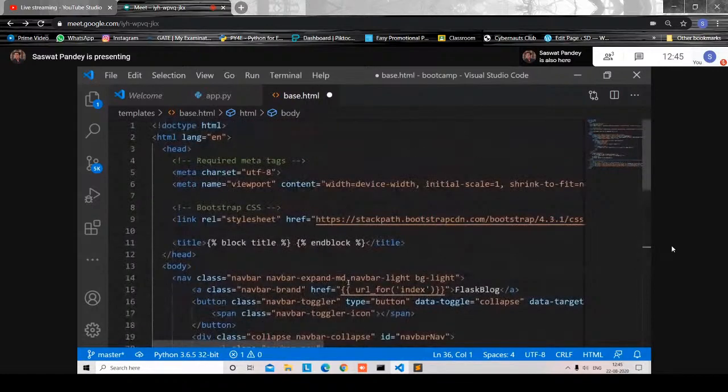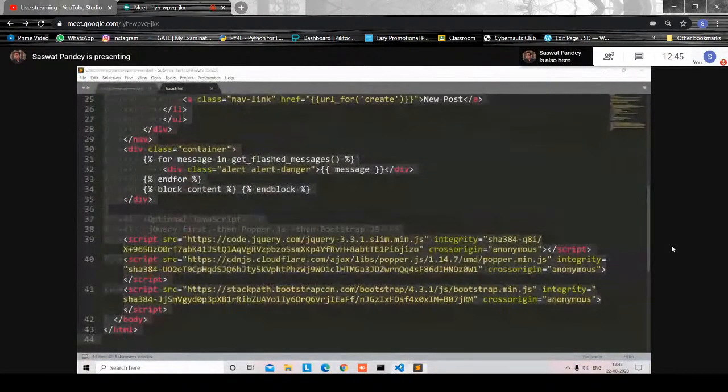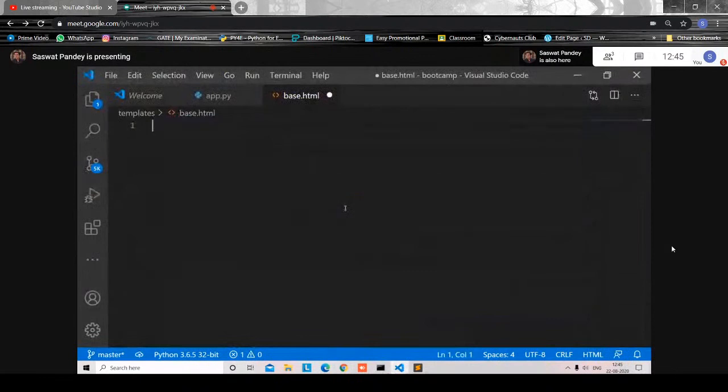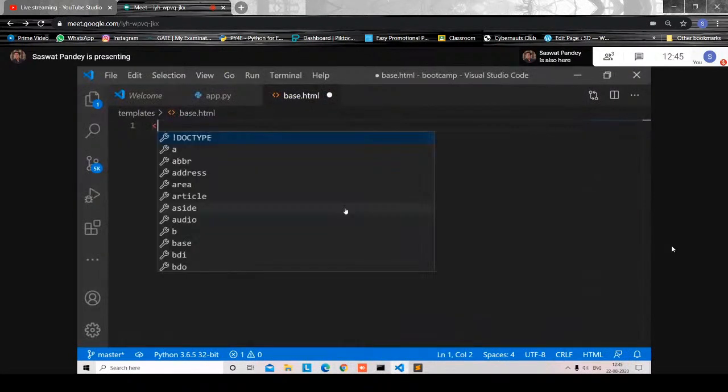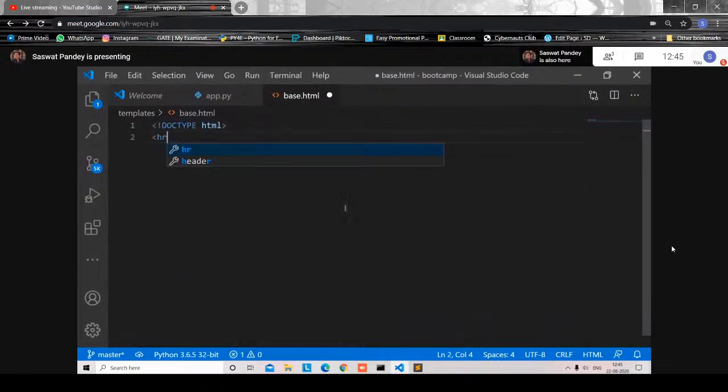So you know what, I'll code it for you guys, no problem. Meta would be UTF-8.